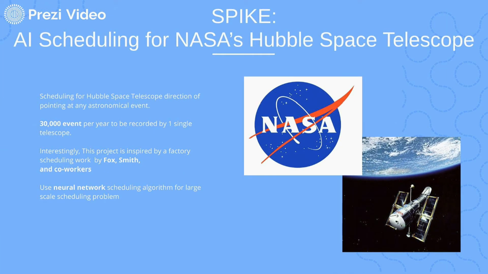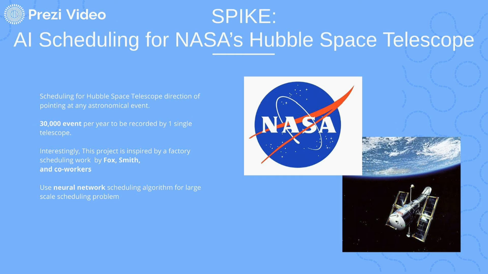Previously, NASA utilized AI functionality to create a schedule for the Hubble Space Telescope. This is because there are 30,000 events per year to be scheduled. So the Hubble Space Telescope needs to look somewhere in that specific amount of time. So NASA created the schedule using a neural network algorithm.